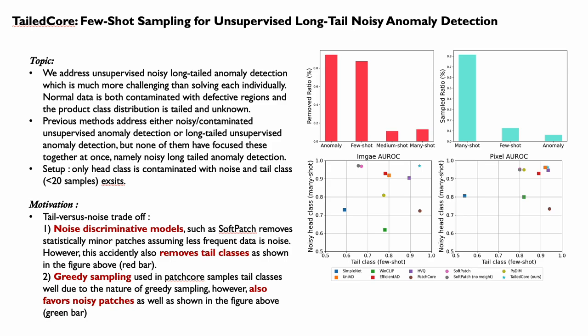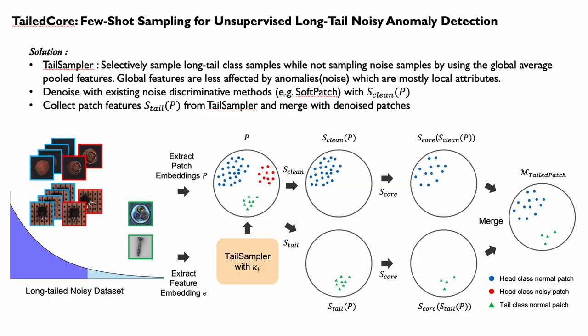Previous methods to solve either noisy or long-tailed datasets suffer from a tail versus noise trade-off, where a noise discriminative model shows low performance on tail class samples, while algorithms such as greedy sampling favor tail classes but, due to their nature, also favor noisy features. To mitigate the issue, the tail class and noise samples should be handled independently.